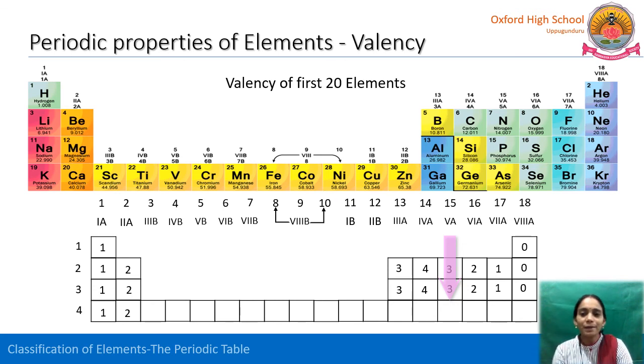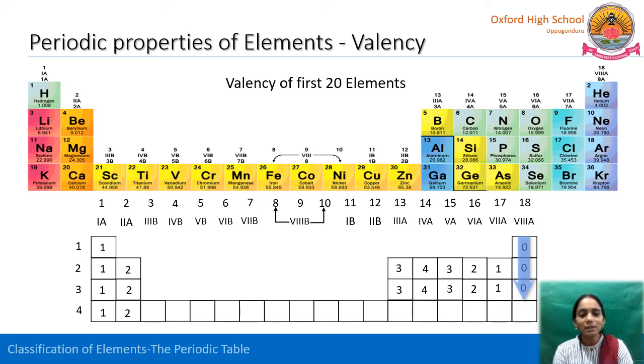So 8 minus 5 is 3, or else it accepts directly 3 electrons, so the valence is 3. And again 6th A 2, 7th A 1 and 8th A it is 0, because the inert gases are very stable, it is 0.